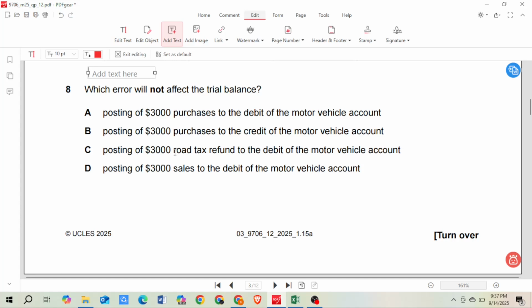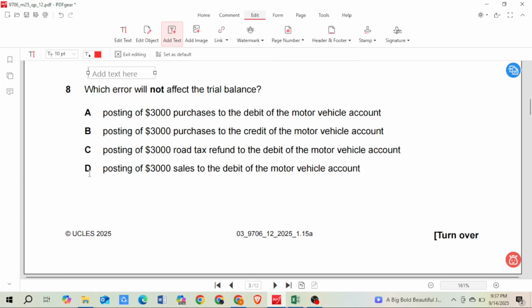A road tax refund is income, and income is a credit balance, but we wrote this amount on the debit side of the motor vehicle, so it will also not match the trial balance.